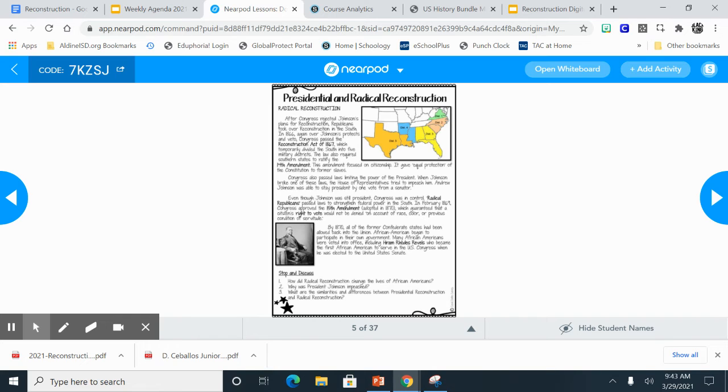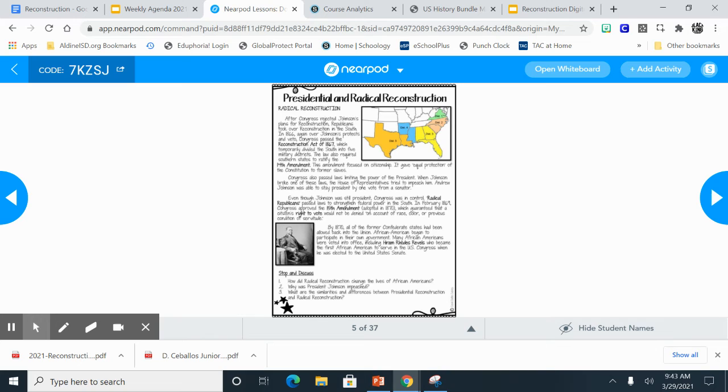By 1870, all of the former Confederate states had been allowed back into the Union. African Americans began to participate in their own government. Many African Americans were voted into office, including Hiram Rhodes Revels, who became the first African American to serve in the U.S. Congress when he was elected to the United States Senate.